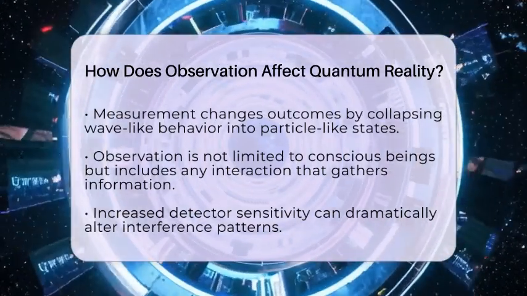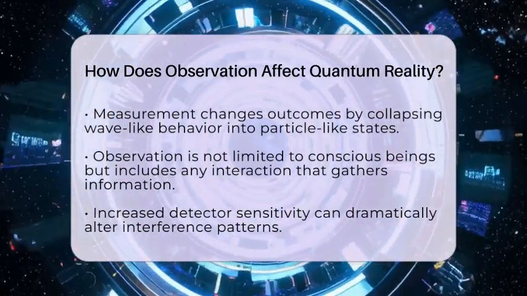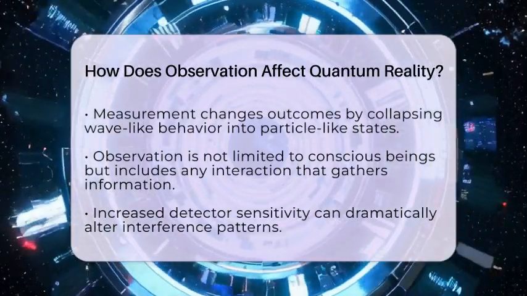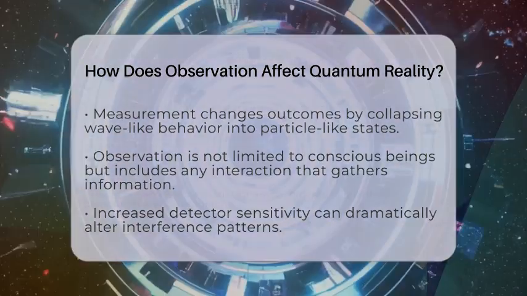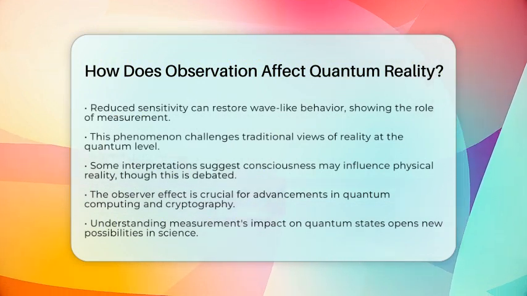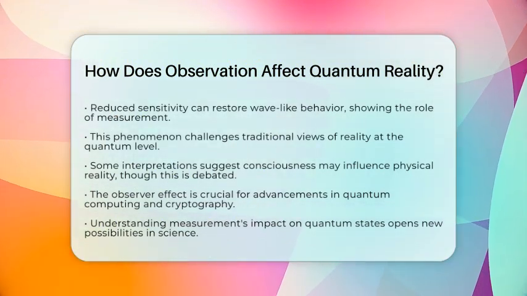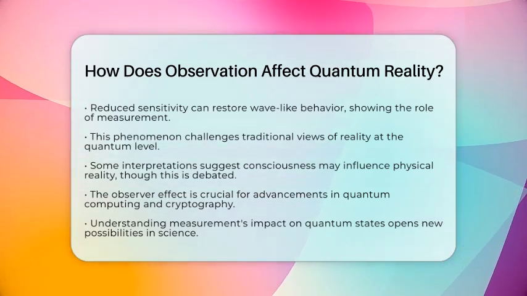From a quirky science perspective, this phenomenon challenges our traditional views of reality. It suggests that at the quantum level, reality is not fixed until it is observed or measured. Some interpretations even propose that consciousness or observation plays a fundamental role in shaping physical reality. However, this idea remains controversial and is not widely accepted in mainstream physics.